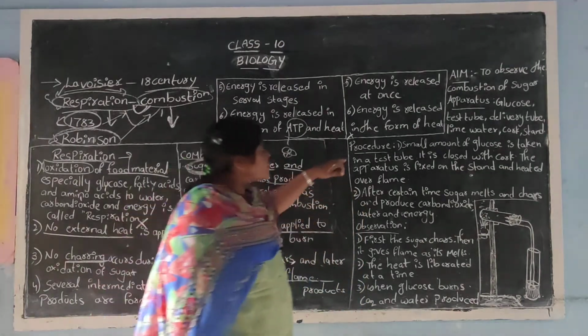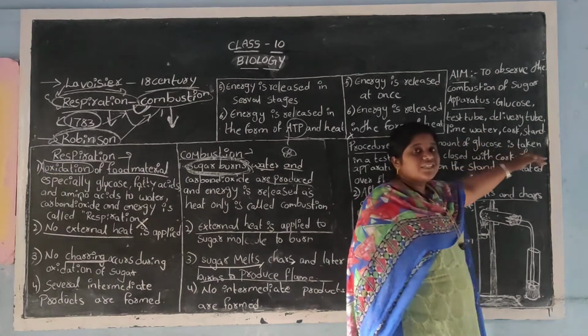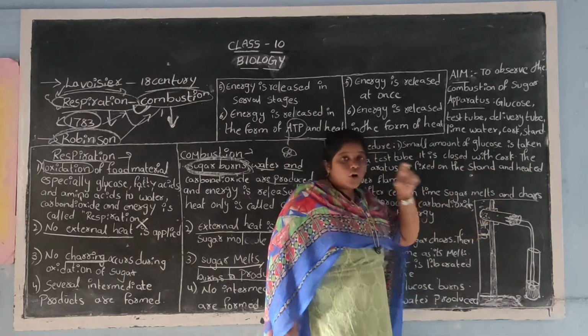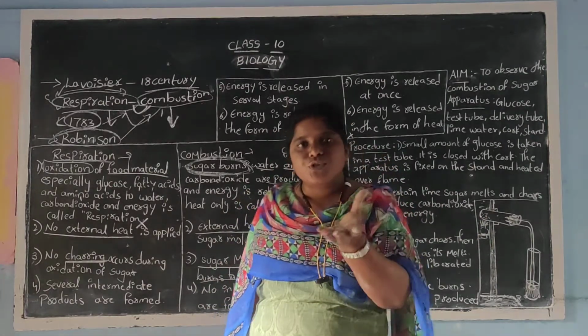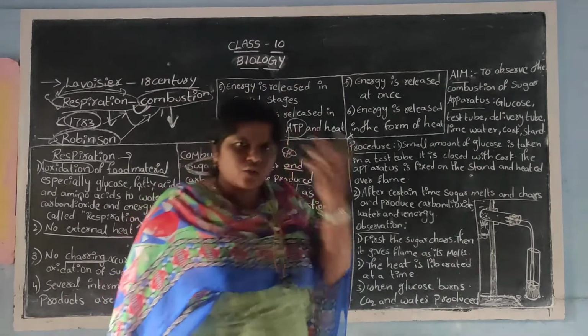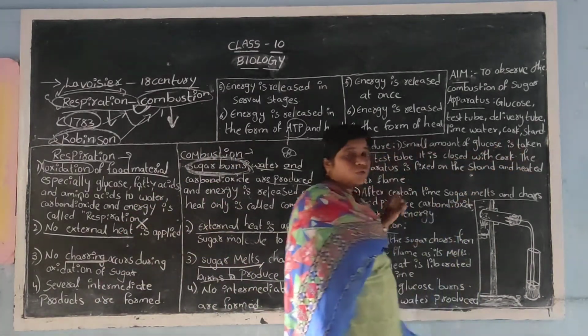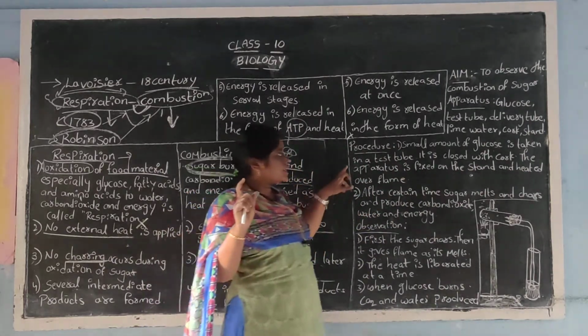Procedure. When you take the procedure, a small amount of glucose is taken in this test tube. A small amount of glucose is nothing but a sugar solution, or else you can take sugar directly, whatever it is. So first of all, we have to take a small amount of glucose in a test tube.